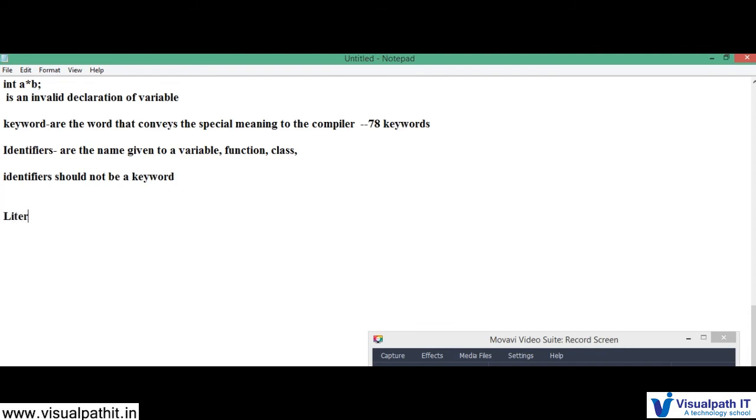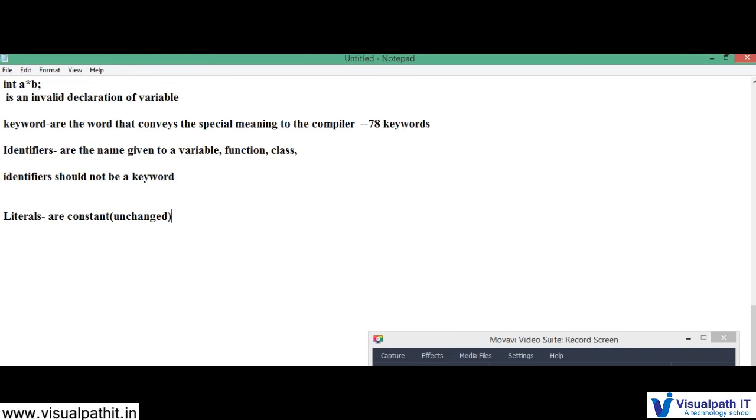Simply say, literals are called the constants. Constant means what? Unchanged. Once I declare any value, I cannot change it during a program execution. That's a very important point.